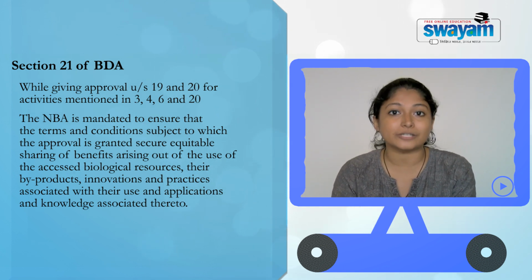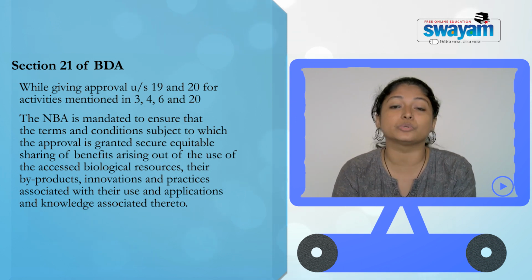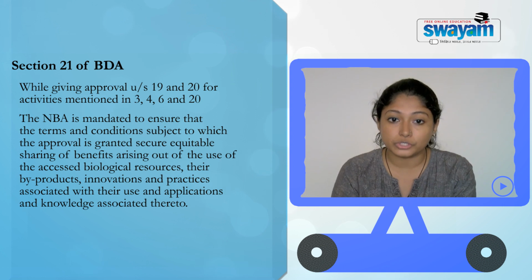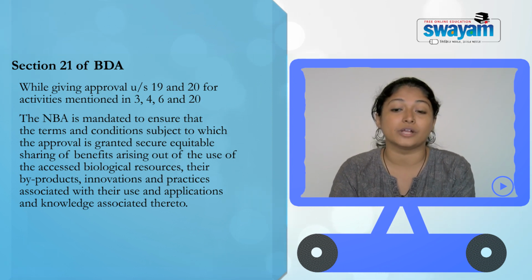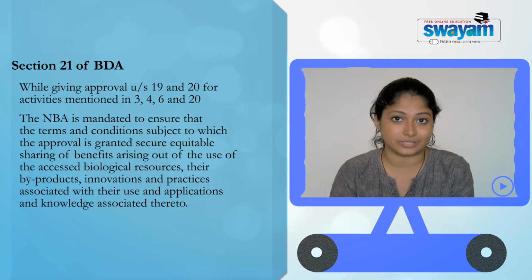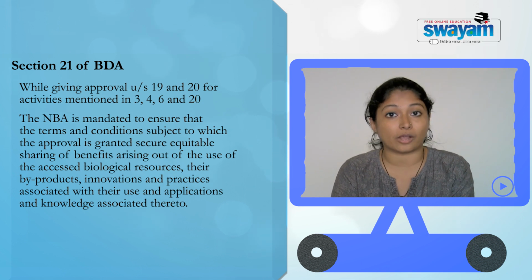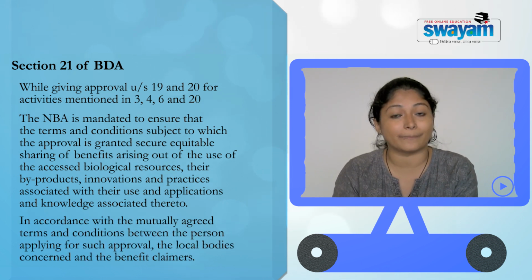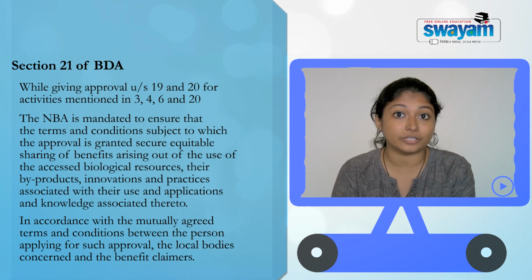With respect to these, the National Biodiversity Authority has an obligation to ensure terms and conditions that provide for equitable sharing of benefits arising from the use of the accessed biological resources. This equitable sharing should be in accordance with mutually agreed terms. Who will be the parties? The parties will be the person accessing and applying for the approval, and the local bodies and the benefit claimers.